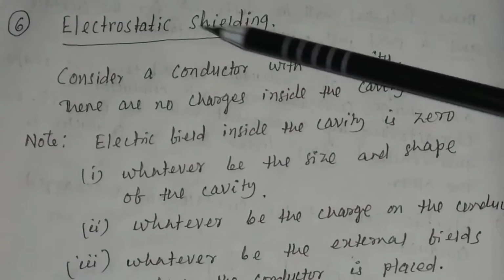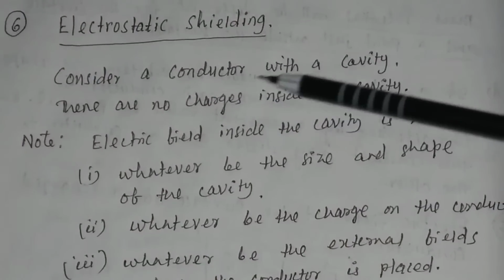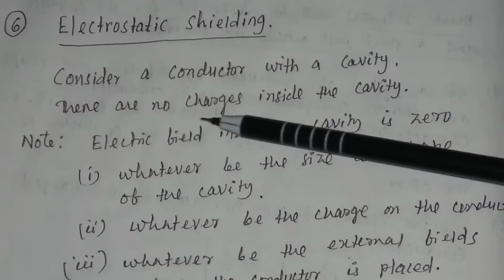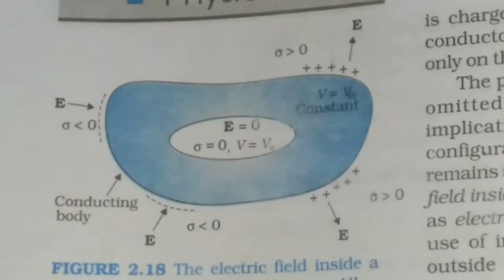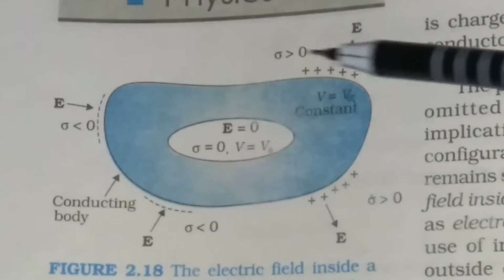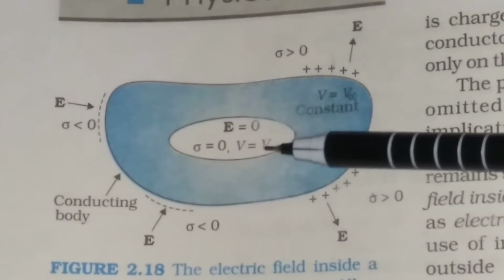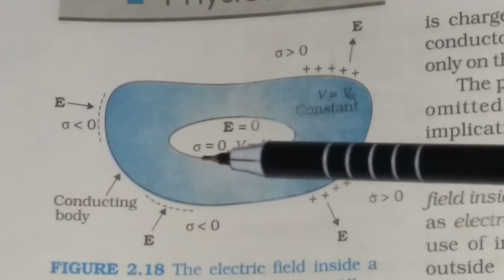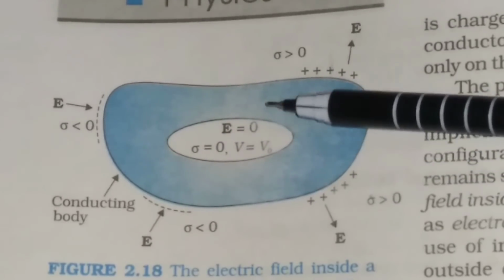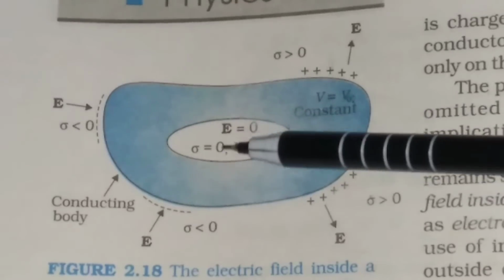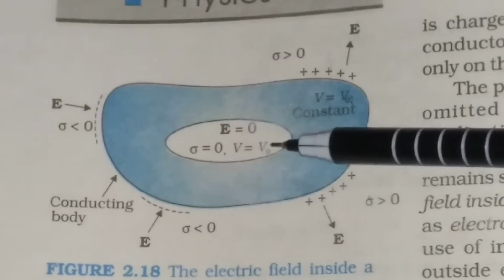Then the sixth point, electrostatic shielding. If you have a conductor with a cavity, then there are no charges inside the cavity. Suppose this is a conductor and this is the cavity of the conductor. So if you have a conductor with a cavity, there are no charges inside the cavity. So sigma is equal to 0, E is equal to 0, V equal to V0.